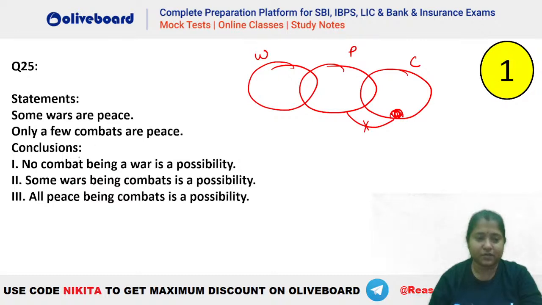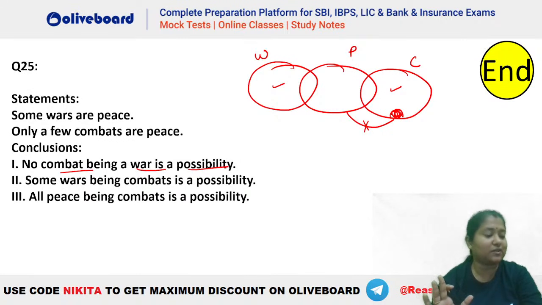First one. No combat being war is a possibility. You can see combat and war are independent of each other, isn't it? So no combat or war is a possibility here. Why? Because combat and war can interact also. There is no definite negative information between the two. So yes, this is a possibility that no combat is war. This is not definite. No combat is war. This is not definitely true. So if this is not definitely true, that means its possibility should be true. So hence this is going to be true here. Okay, Devi, and all those who are getting the first as wrong, please check. First will be right here.